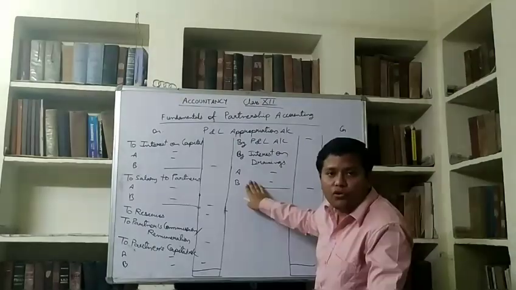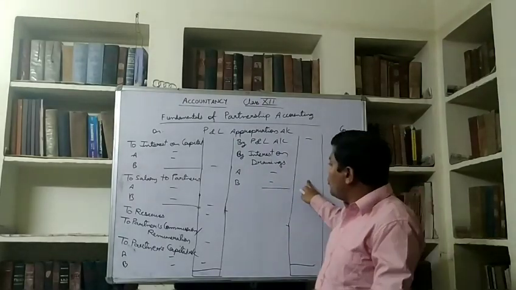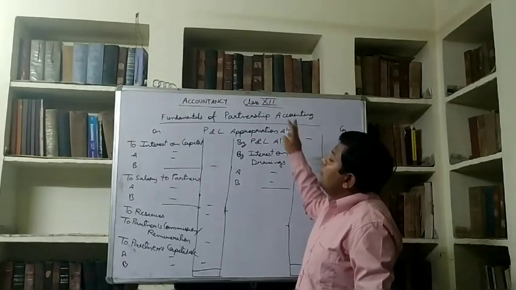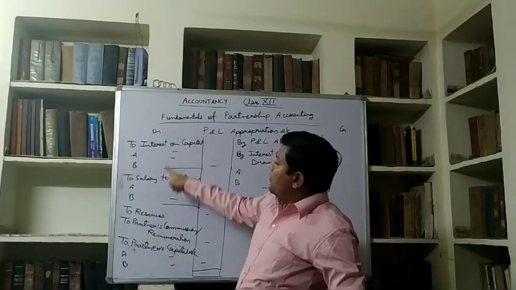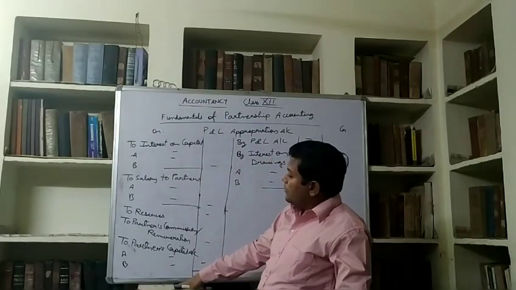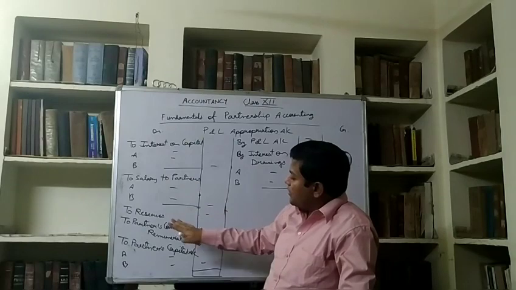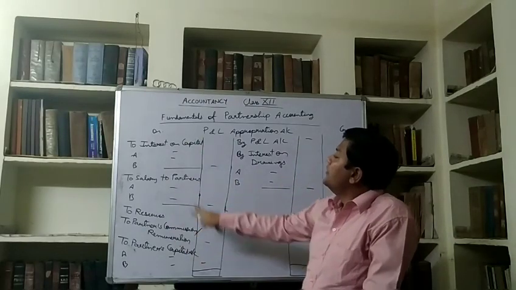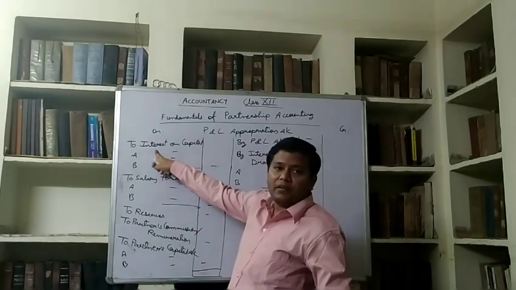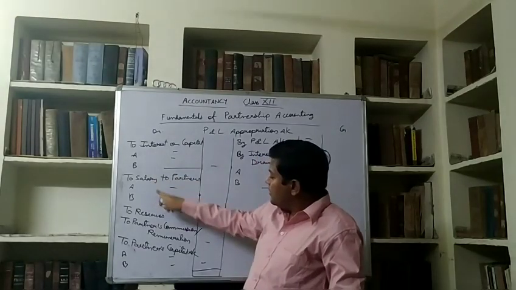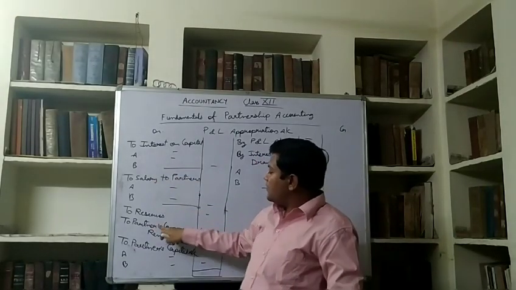Then we charge interest on drawings from partners. It will be credited to the P&L appropriation account. Then whatever we provide to partners as an appropriation, we will write it here. These are the limited things. No further things are there. You only have to remember that interest on capital is provided to partners, salary is provided to partners, remuneration is provided, and partners' commission.